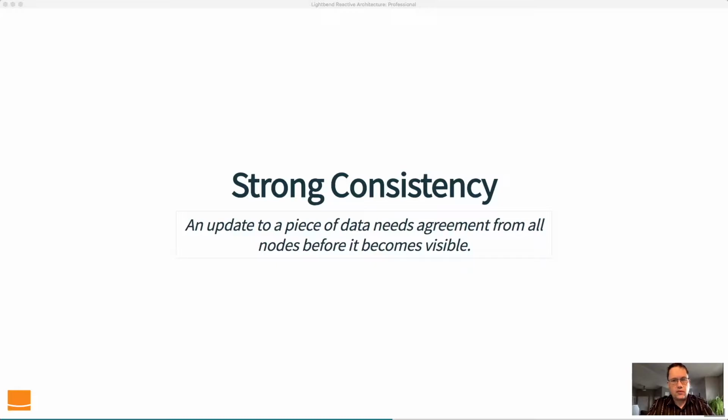Now, if we dive into this in a little more detail, what does it really mean? Again, if you think about a group of people instead of a group of hardware nodes, with a group of people, if you want to ask them a question, then in order to have strong consistency, they all have to agree on the answer to that question before they are allowed to present that answer. So you would ask that group of people, they would get together, talk about the answer, and once they have all decided that they know what the answer is, then they will present it.